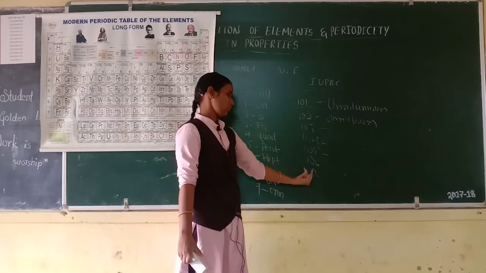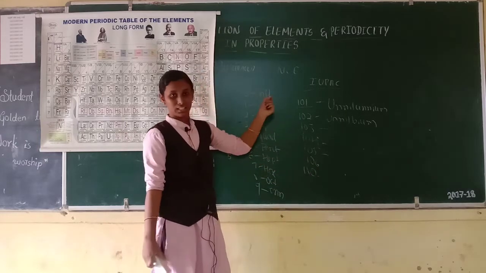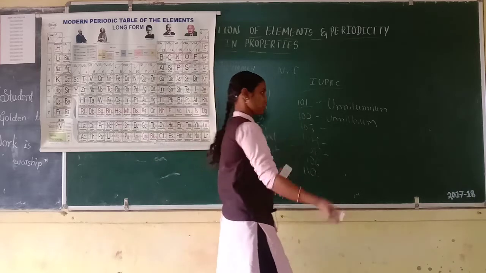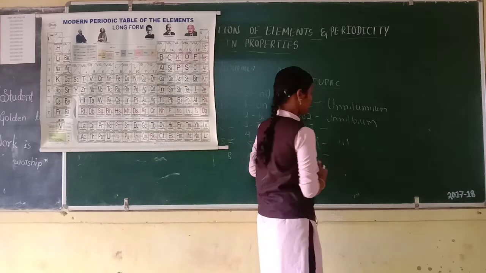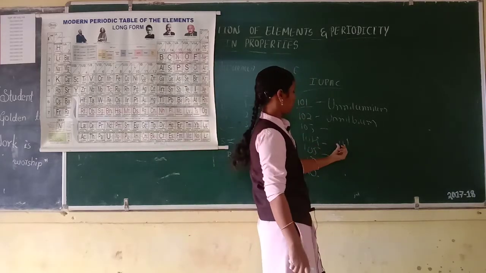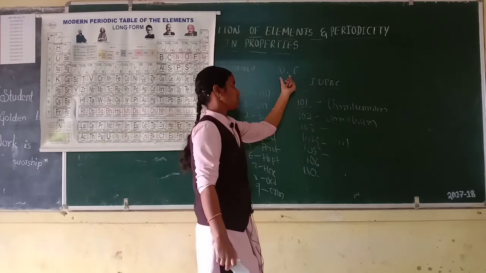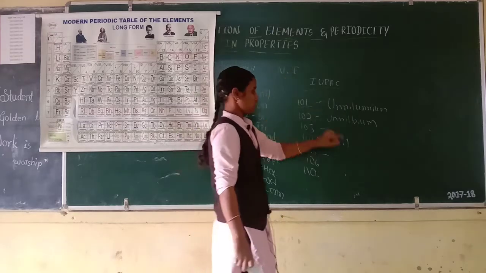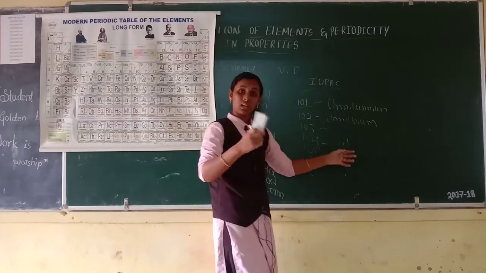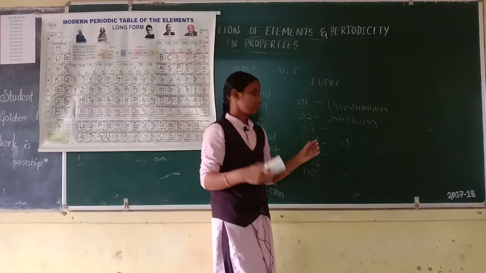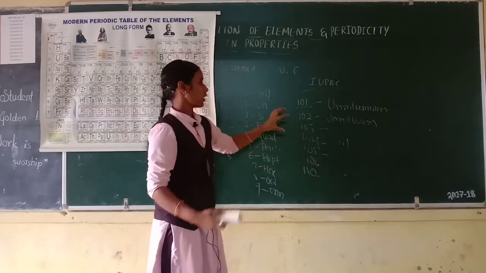Then 110, ununnilium. Then you can imagine the nomenclature of the 111th element: ununun, next bium, trium. This is very easy to understand.